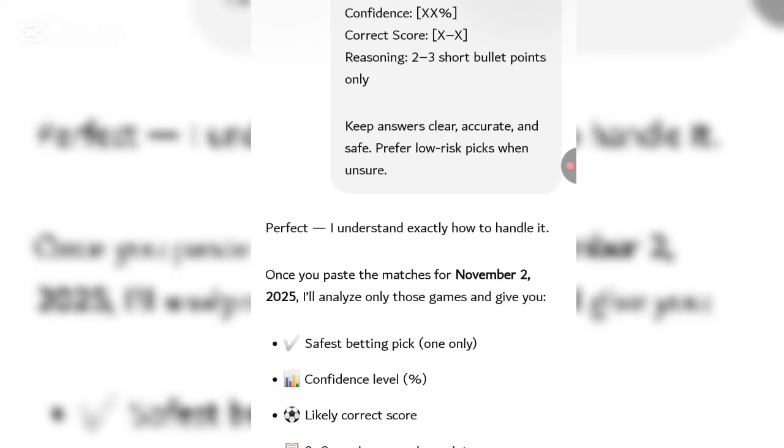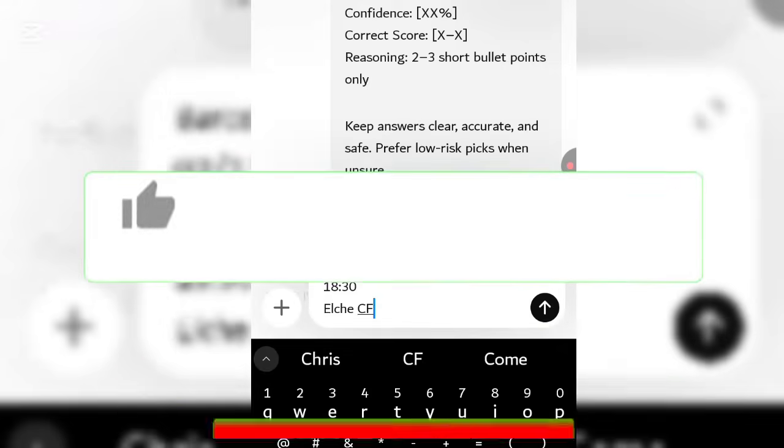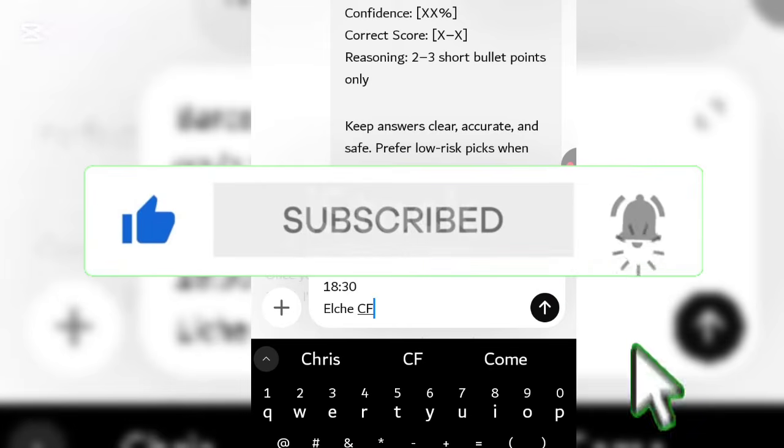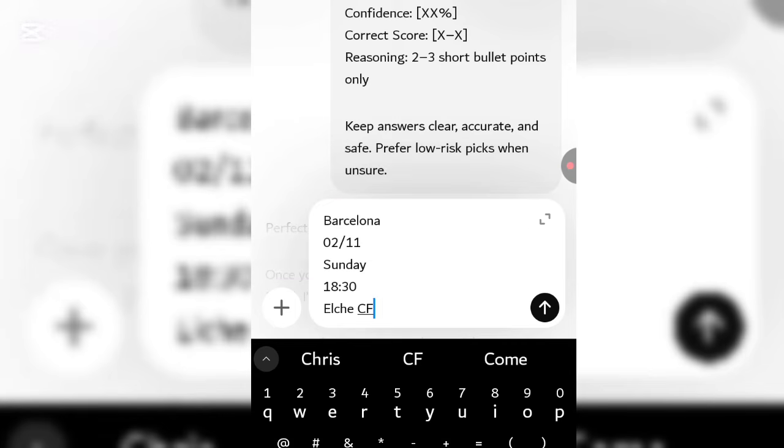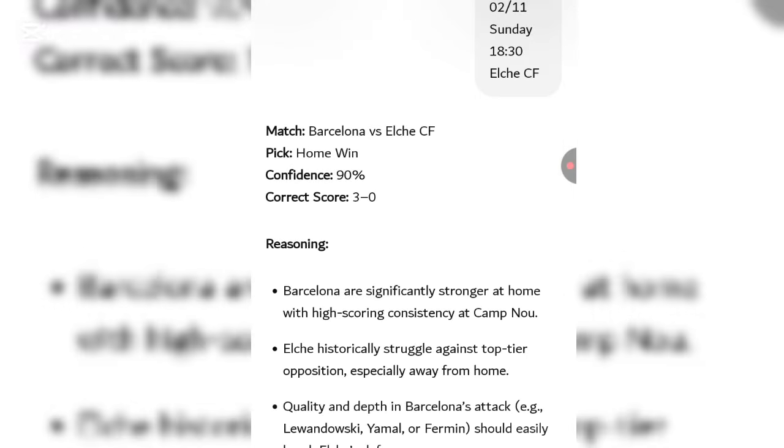Right, and paste the details of that match, adding the teams, date, and time the match is going to be played, and ChatGPT is going to do the magic for me. Let's see. Now you see what ChatGPT has given us. Okay, match: Barcelona vs the other side.